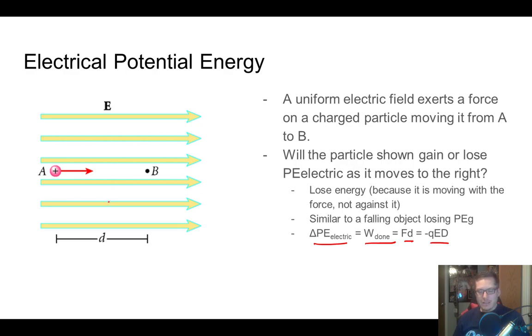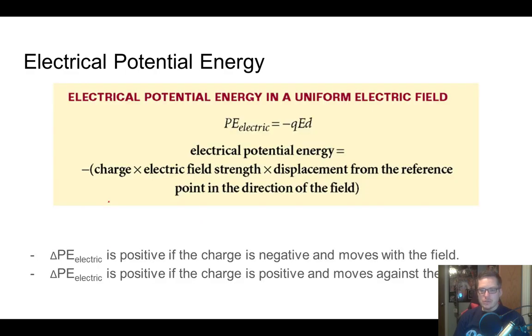Pretty wild, right? And that's really the crux of why electrical potential energy is so different from gravitational potential energy. Is it purely because you have to think about whether you've got positive or negative charges, and then they can move opposite of one another? It really is trippy. Okay, so here's our formula: potential energy due to electric field, or electrical potential energy, is equal to negative charge times the electric field strength times the displacement from the reference point.